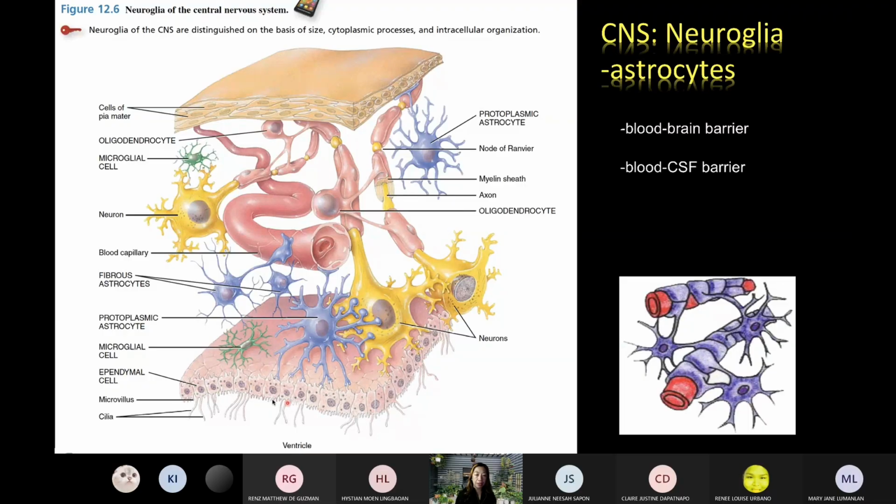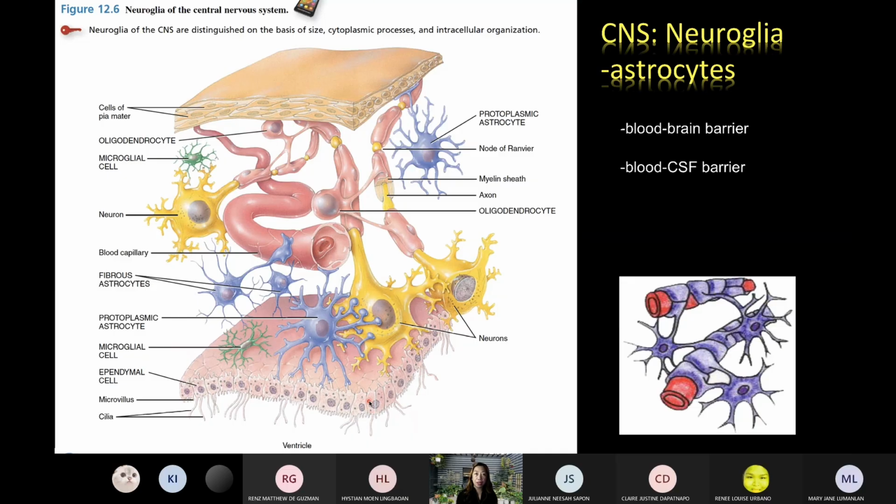It's actually composed of one layer of cuboidal to columnar cells, and the cells are said to be provided with microvilli and cilia. So what do you think is the purpose of the ependymal cells? Kasi they line the cavities of the brain and the spinal cord. So the cavities of the brain are called ventricles.